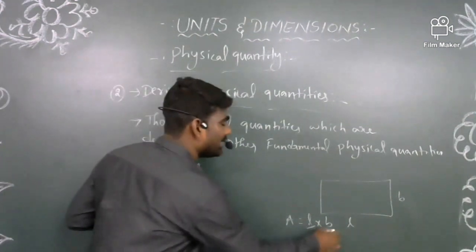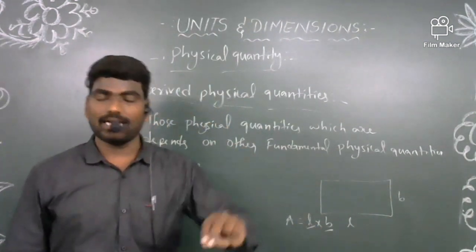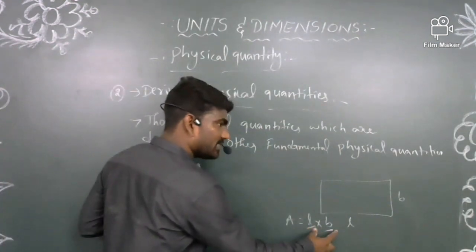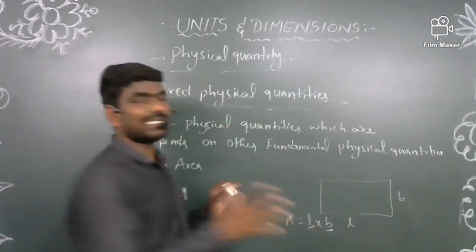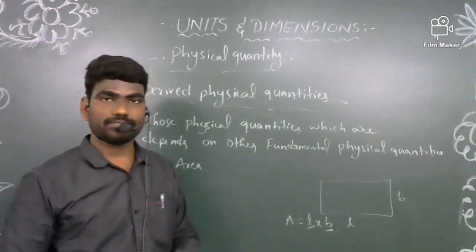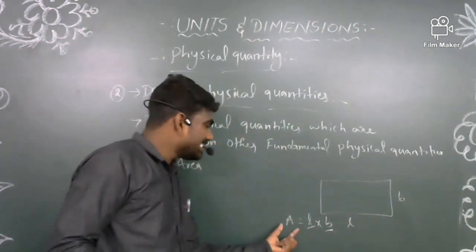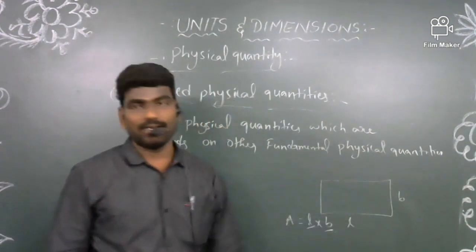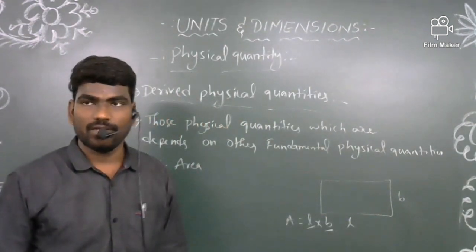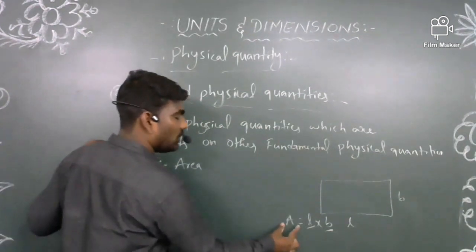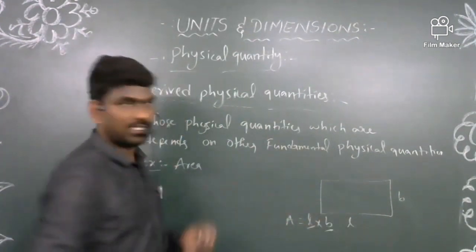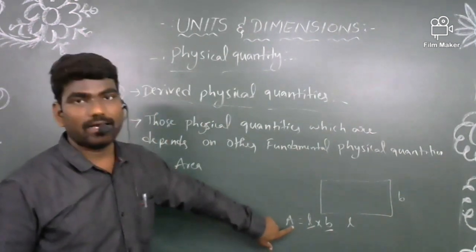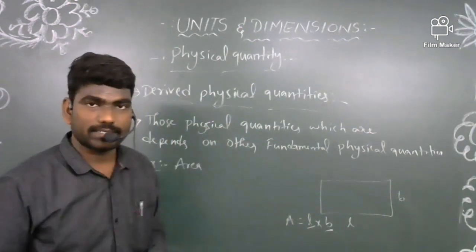Here length and breadth are fundamental physical quantities. Without them, we cannot get the area of a rectangle. So this area depends on fundamental physical quantities like length and breadth. That's why you can consider area a derived physical quantity.